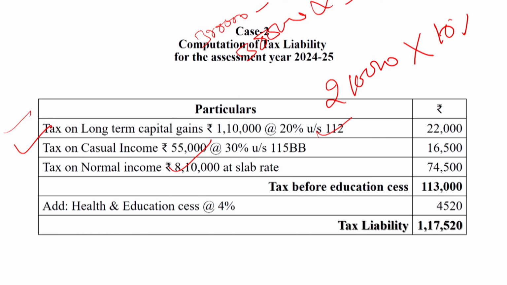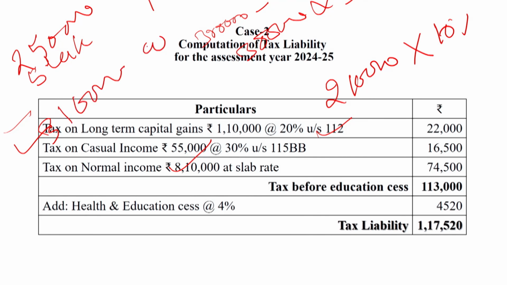But in this question, the tax is computed under the old tax regime. So up to rupees 2,50,000, no tax. Up to rupees 5 lakh, tax amount 12,500, and the rest amount 3,10,000 at the rate of 20%.